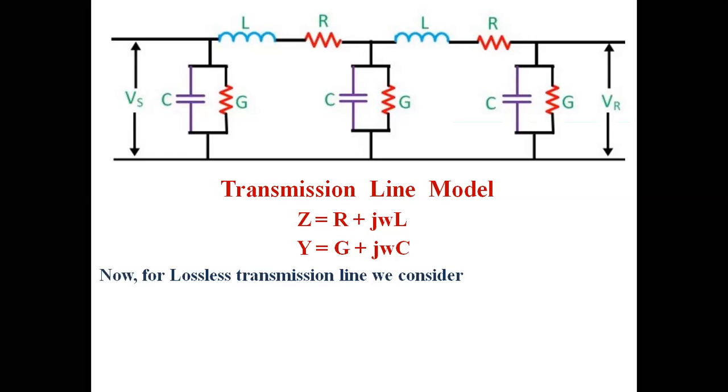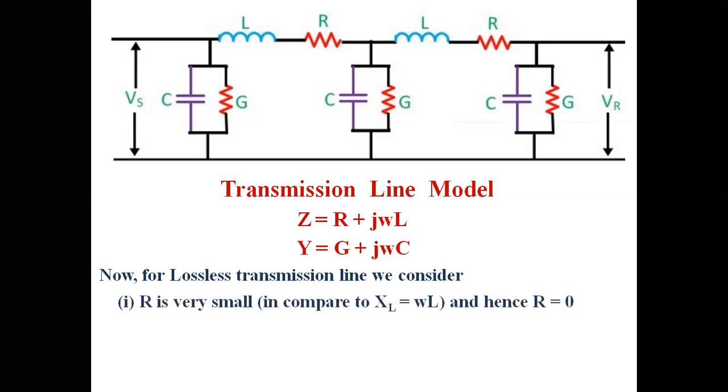Now for a lossless transmission line, we reduce any kind of losses, transmission losses, leakage current. For a lossless transmission line, resistance R is very small compared to XL, that is equal to omega L. So the inductive reactance is much higher than the line resistance, and R is taken almost equal to 0.